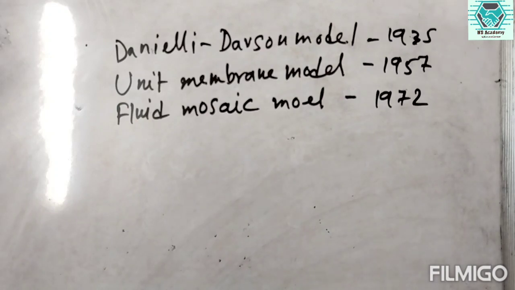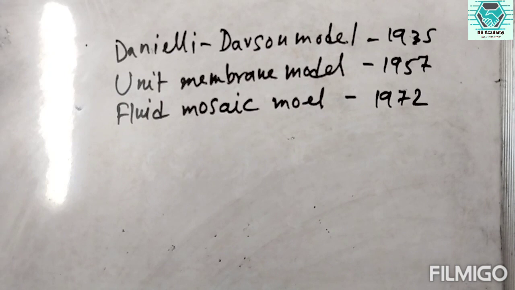Generally, the cell membrane is responsible for the transport function, transport from ECF to ICF, ICF to ECF, then phagocytic activities and a lot of other activities.